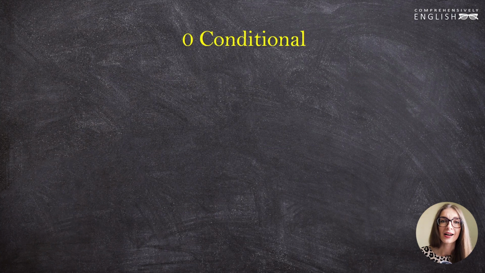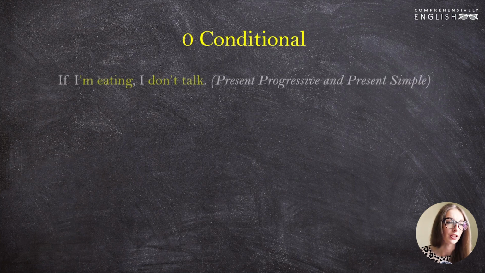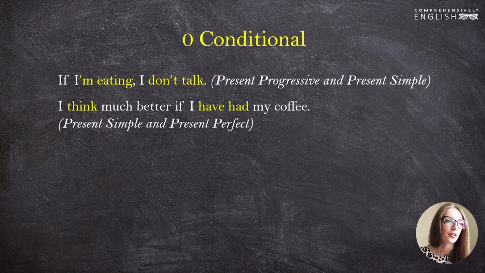Now let's look at other tenses in zero conditional. If I'm eating, I don't talk. If I'm eating is the present progressive tense. I don't talk is the present simple. So you see, we can use the present progressive tense in the subordinate conditional clause if we want to show a process: if I'm eating, while I'm eating, when I'm in the process of eating, I don't talk.